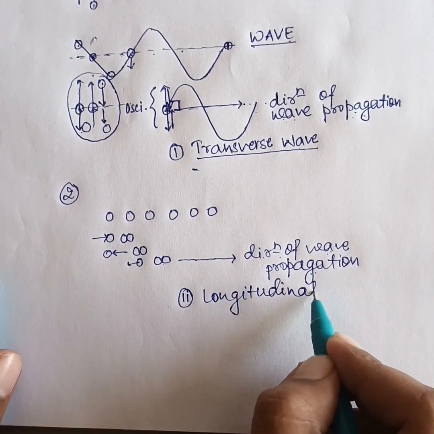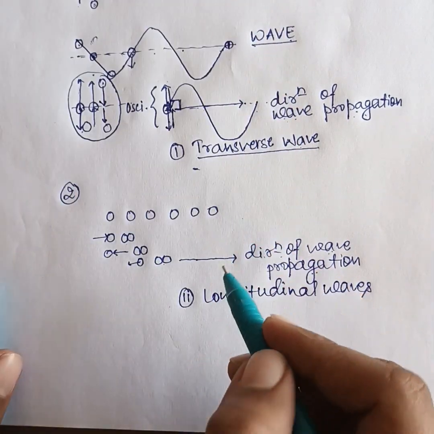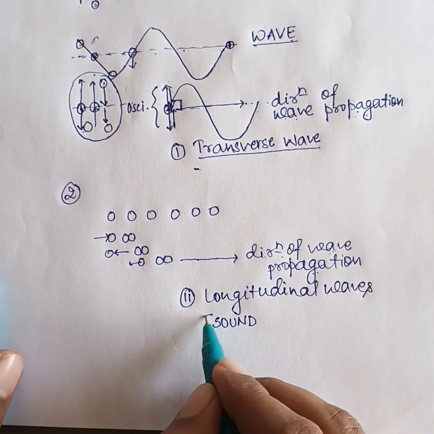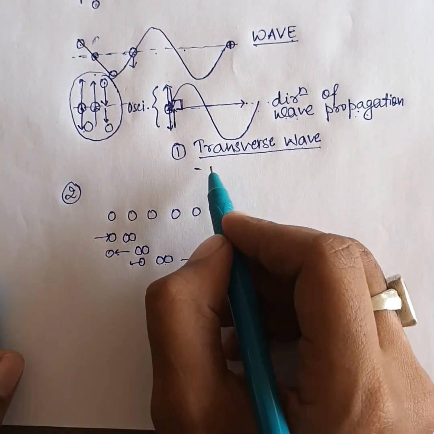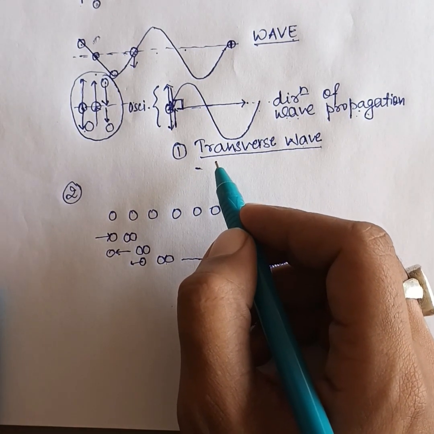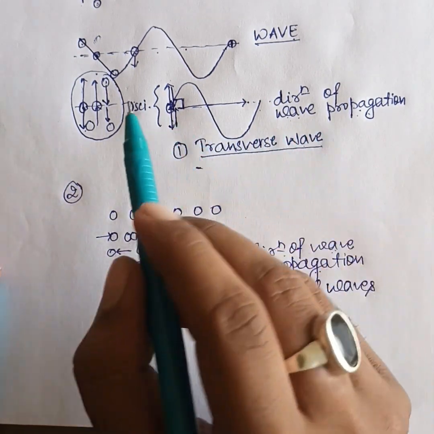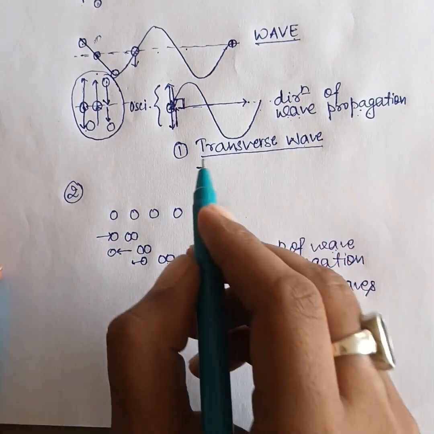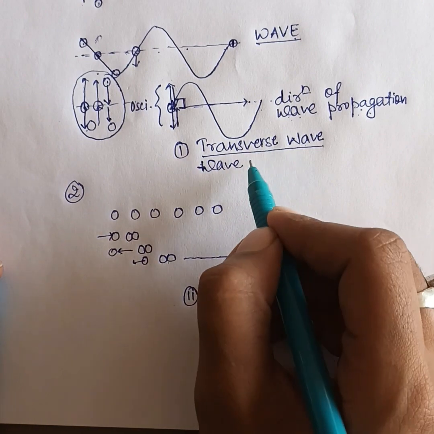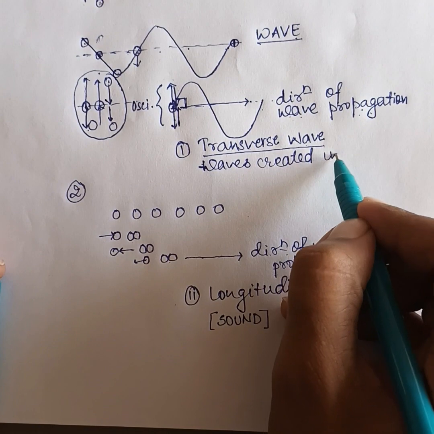Longitudinal waves. Here in this chapter we are studying sound, and sound is a type of longitudinal wave. It travels in the form of longitudinal waves. And transverse waves we have already seen when you create a disturbance in any string. For example, in a guitar the strings are attached. If you disturb any point, the wave will travel over there. So waves created in a string are an example of transverse waves.